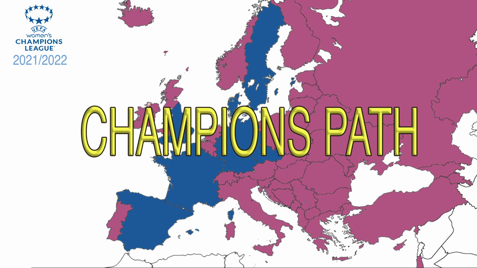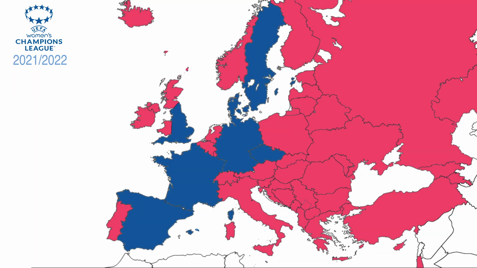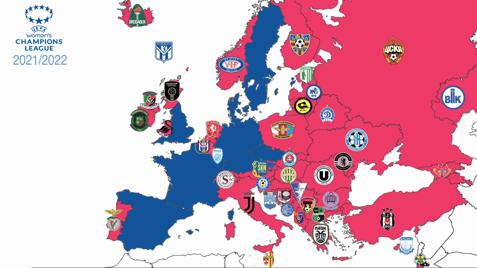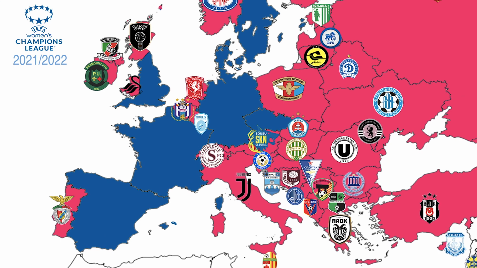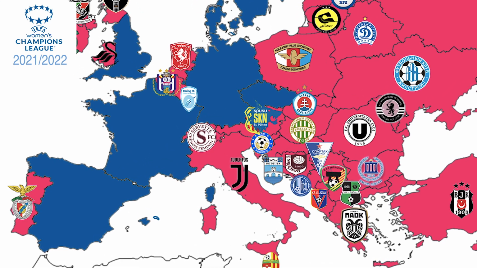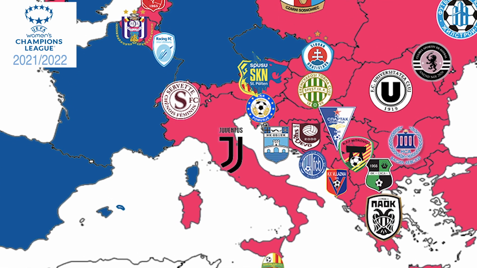It's the first way to get to the group stage, and it is made of 2 rounds. In the first round, we have the champions of the 43 associations ranked 8 and below. So these are all the countries in pink on the map. All the teams that have won their domestic league in the 2021 season will get to this first round of the Champions Path. For example, Juventus won the Italian league, and Italy is one of the associations ranked 8 and below, so Juventus will get to the first round of the Champions Path.